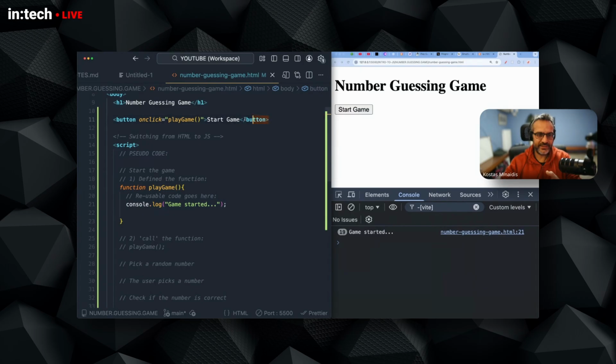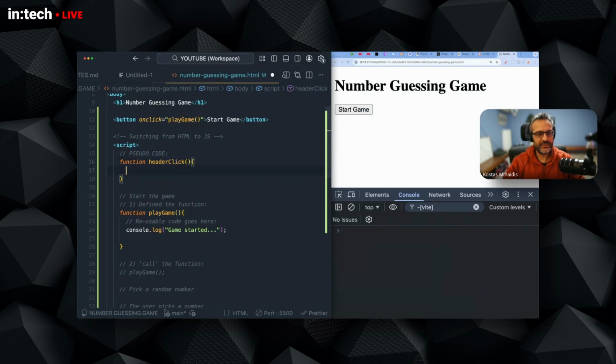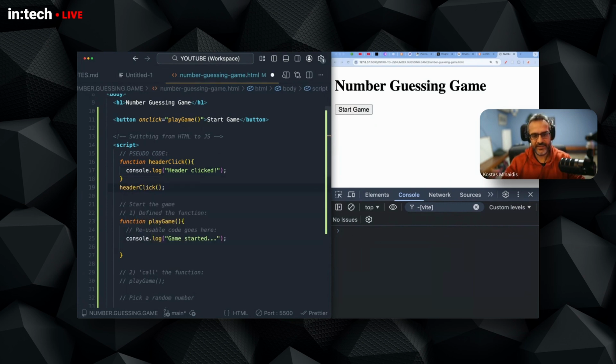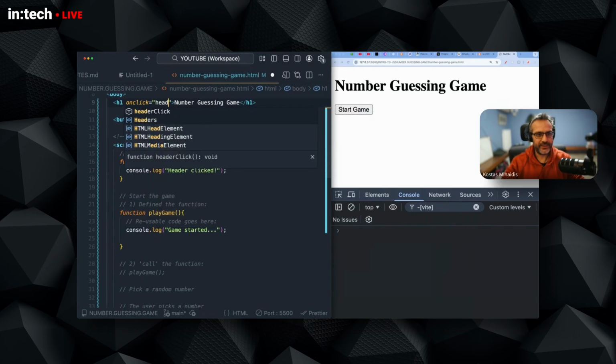Now, here is a great lesson when you combine HTML with JavaScript. You write some JavaScript code, in this case a function, and then you can go into your HTML and you can say, when I click on something, run this code. Let me write another silly example. Another function definition, right? And then console log, another function. I can call it and see the result in my console, or I can go here and I can say onClick, headerClick.